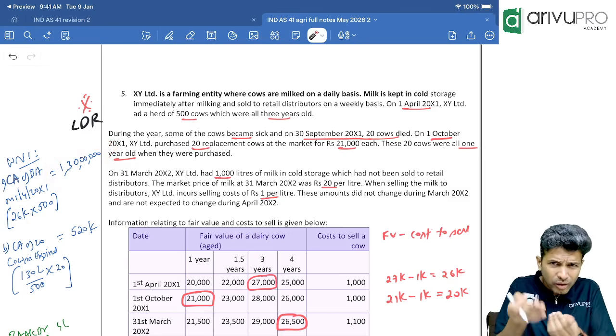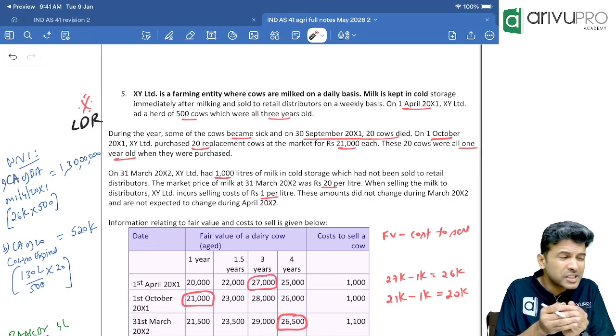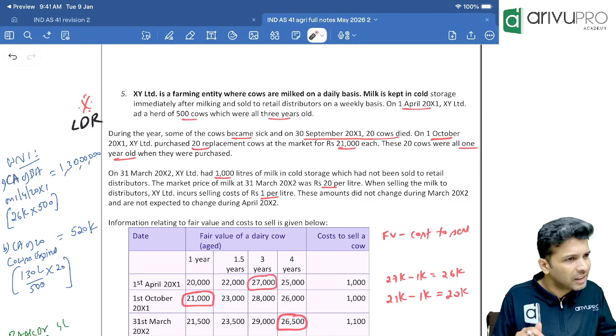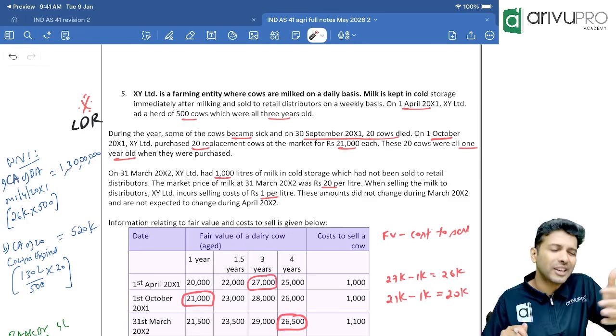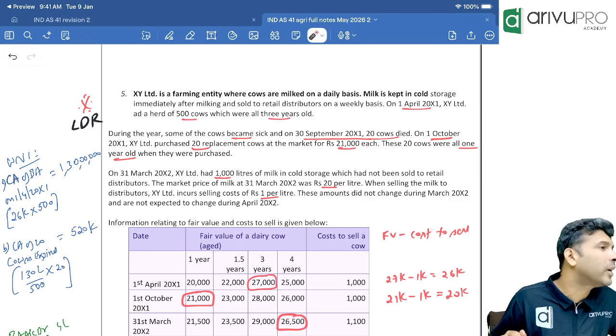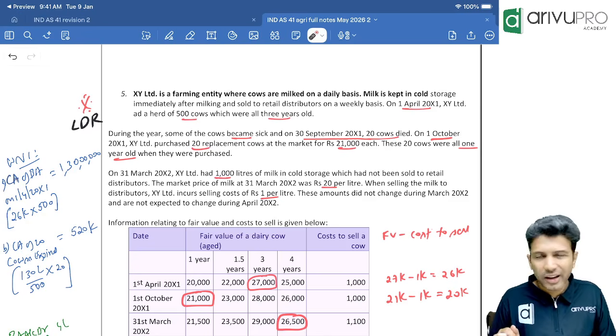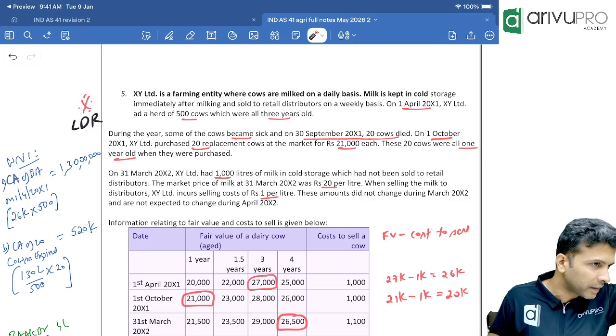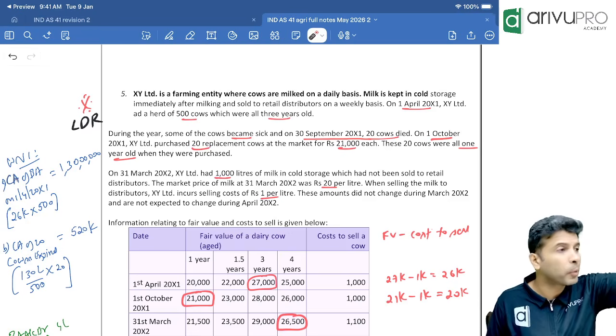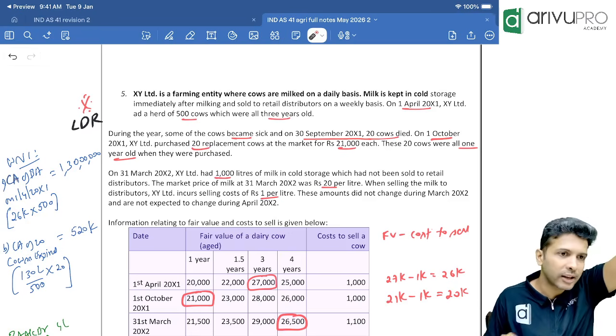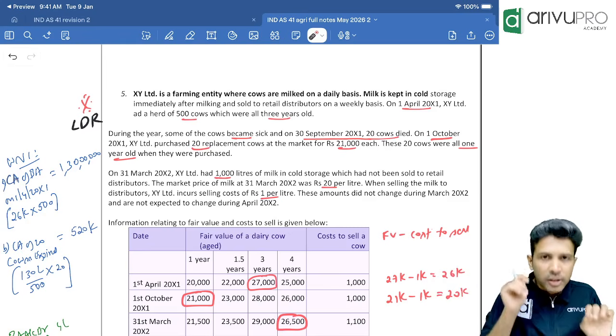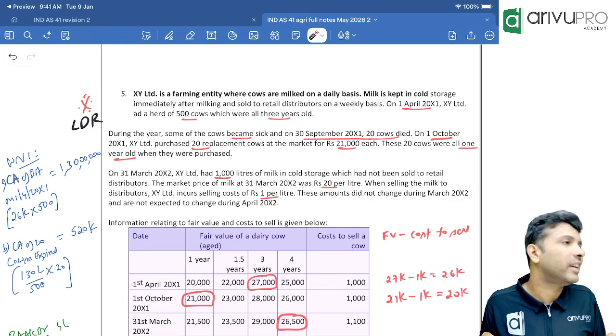Because now fair value, I mean the cows you have purchased it or you have to eliminate. What Ind AS 41 says is initial recognition and subsequent recognition. Subsequent recognition means either it should have become an inventory or the reporting period has ended. Then it becomes inventory, I'll tell you, leave that for the time being. Subsequent recognition refers to year ending, reporting period.